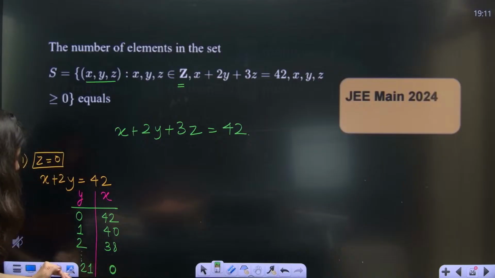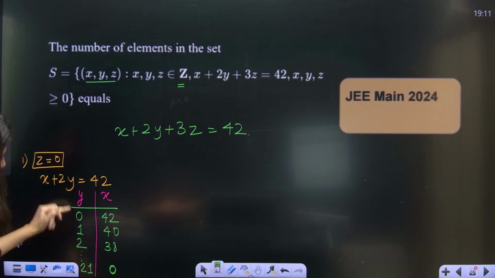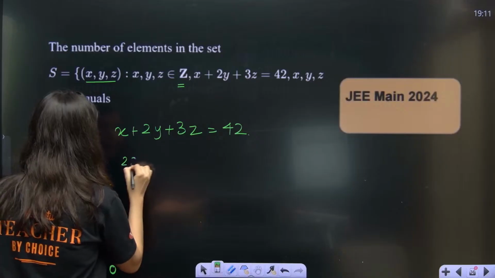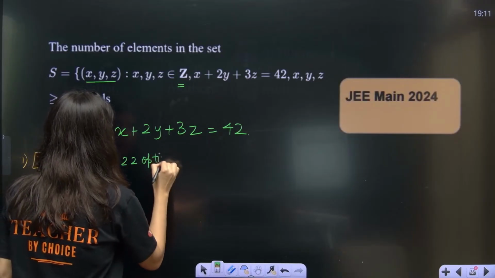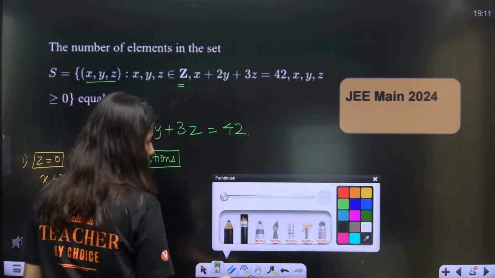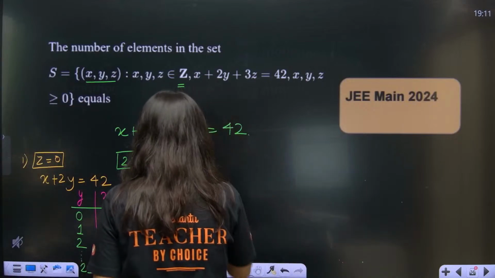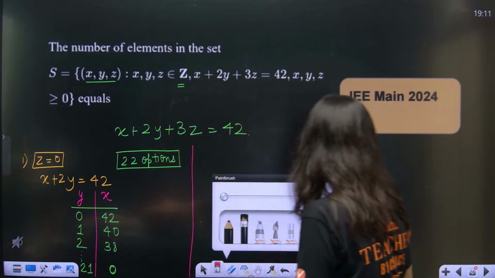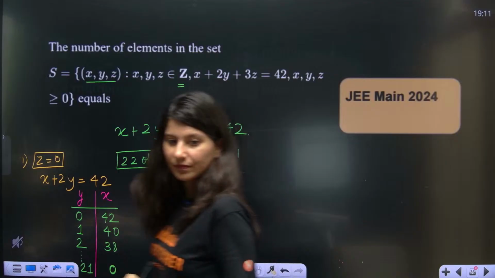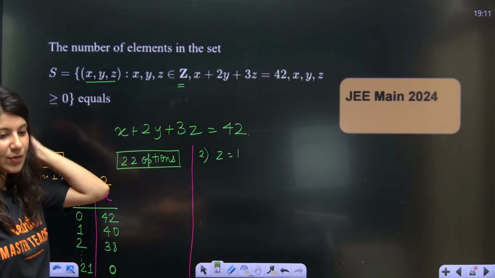So how many options are there for this 0 to 21? I can clearly see 22 options. So 22 options. Okay, so 22 ordered triplets will be there. Now let's talk about z is equals to 1. Okay, z is equals to 1.